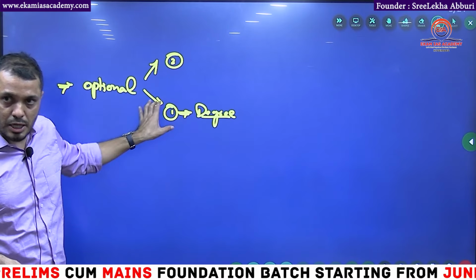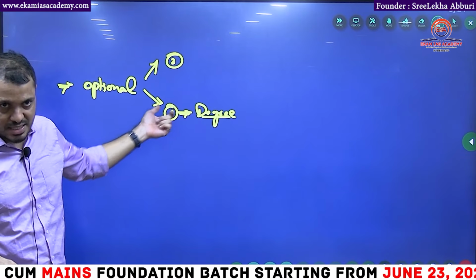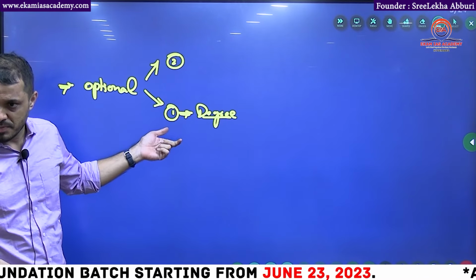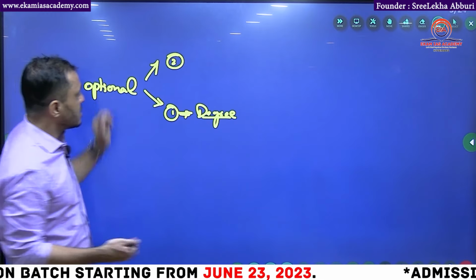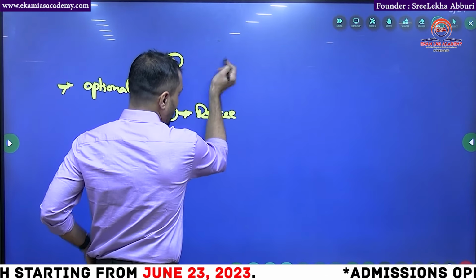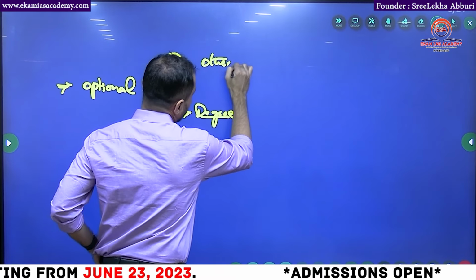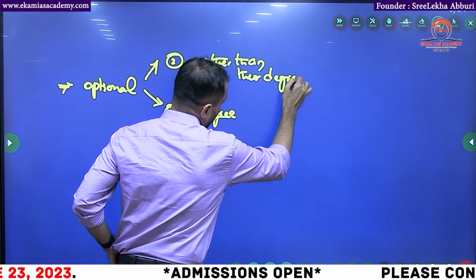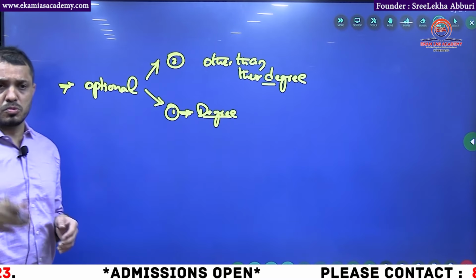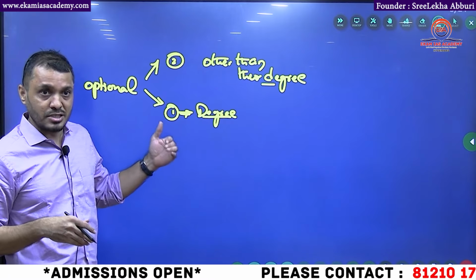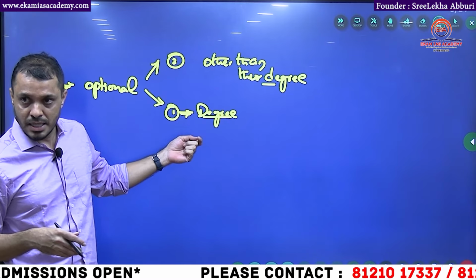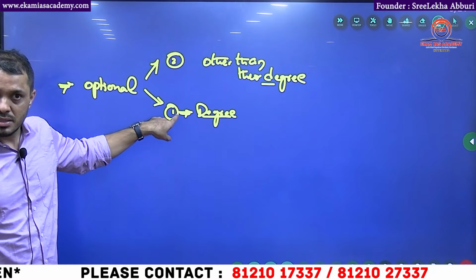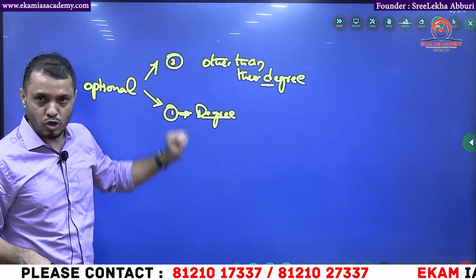First category students, they'll go for the optional of whatever degree they studied. Okay, nothing wrong in that. Some students even go for maths, if they have done an MSc in maths and all these things. Some students, okay, want to choose something other than their degree. Okay, for example, how many of you have done political science? How many of you have political science in your degree? How many of you? 1, 2, 3, 4. So the rest of the people, you don't have political science as a degree, but still you want to opt for it.